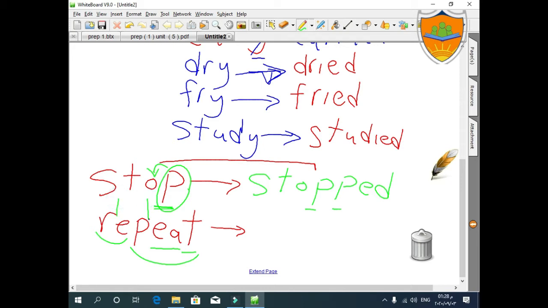If we are dealing with such a verb, if it is two syllables, ends with a consonant, preceded with two vowels, so I can't double the final consonant. No. We will just add ED. Nothing will change. So it will be repeated. So don't double the T. It will be just one T because it's a two-syllable verb.